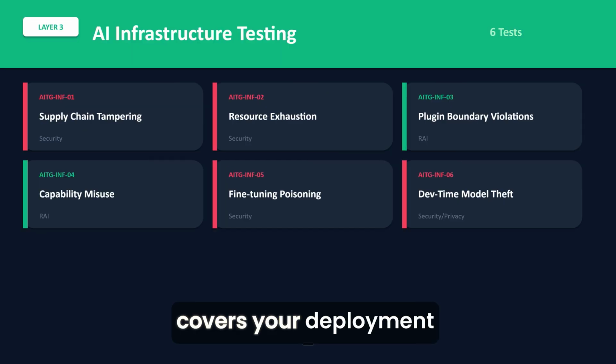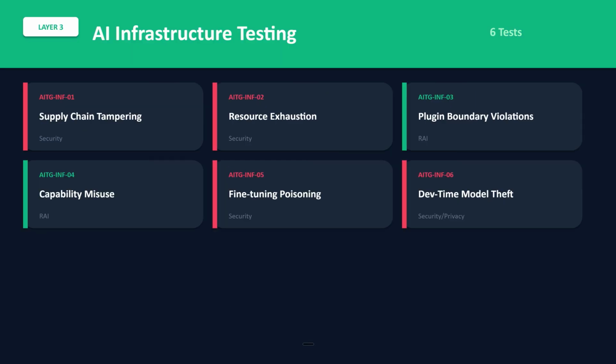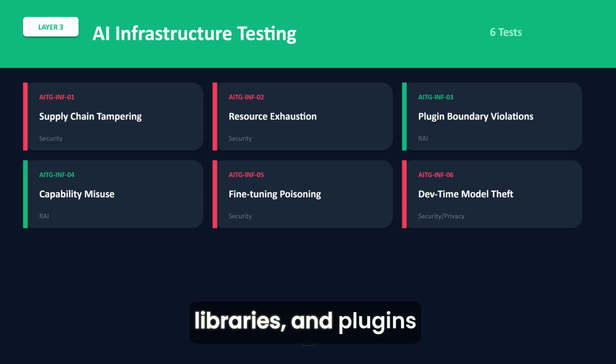Infrastructure testing covers your deployment environment. Supply chain tampering. Are your model dependencies compromised? Remember, you're often using pre-trained models, libraries, and plugins from third parties. Resource exhaustion. Can attackers cause denial of service or denial of wallet by consuming excessive tokens? Plugin boundary violations. In systems with plugins or tools, can AI access resources beyond its intended scope?